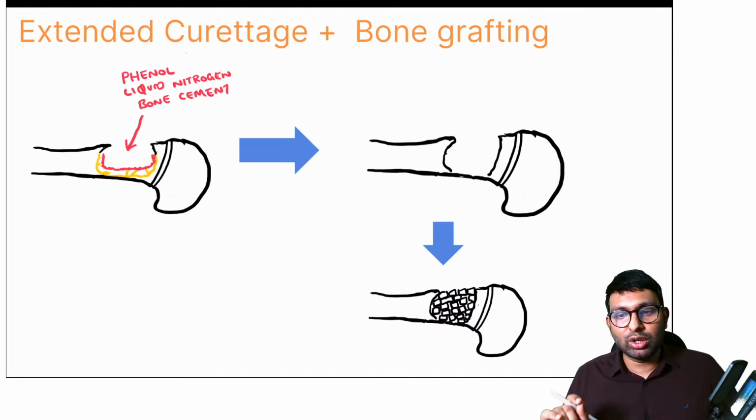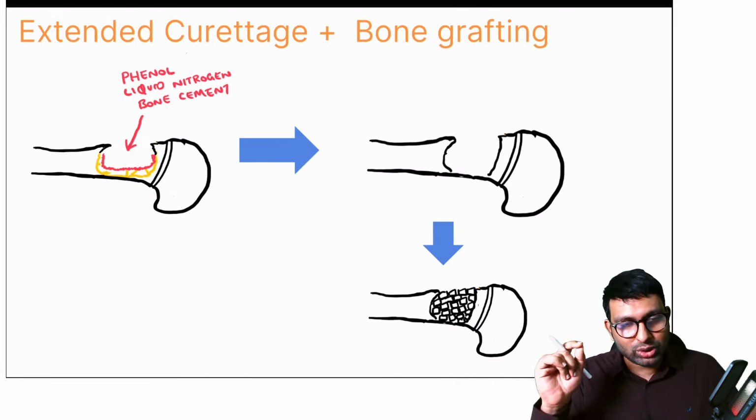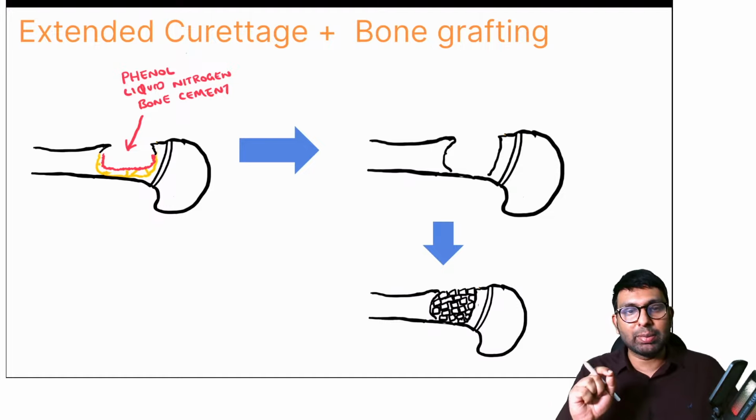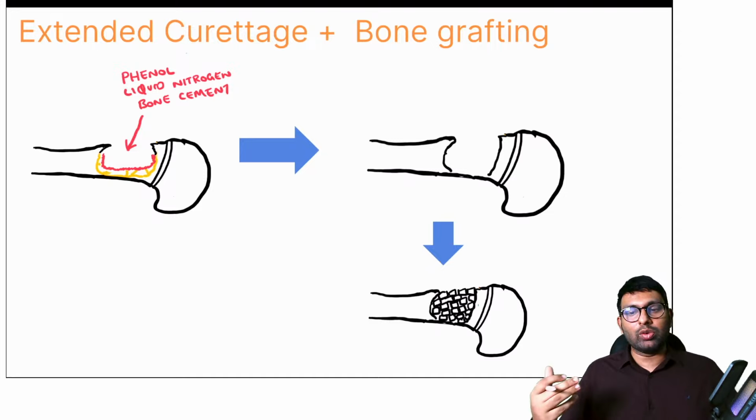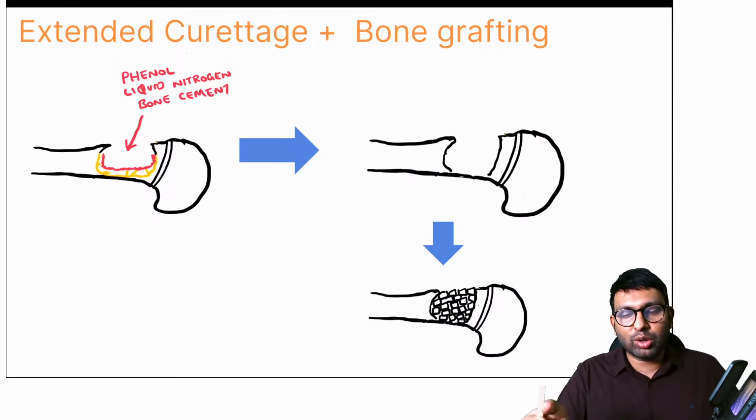So we started using not just chemicals. Shabir is right, we use chemicals as well. Grafting is not the option, Dr. Jain. Grafting will not remove tumor cells. We have to do extended curettage, and how do we do that? We use some kind of component, either phenol or liquid nitrogen, like you said, or bone cement, because even bone cement has an exothermic reaction which will cause extended curettage.